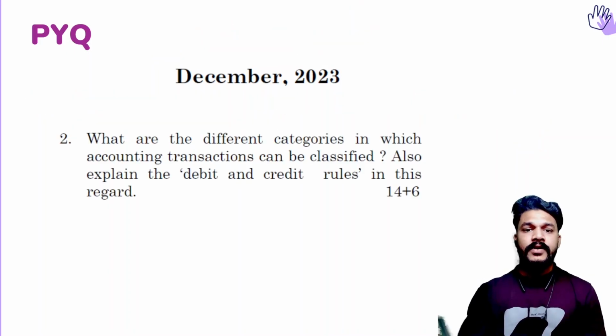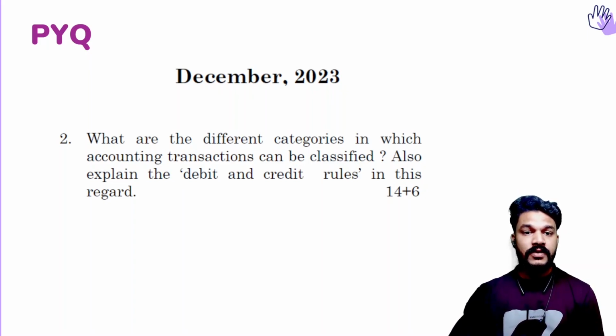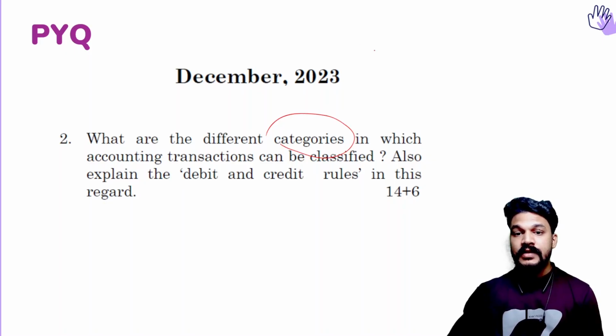Okay. And here we got one more question. It is December 2023. Oh, sorry. The previous question was 2022. I think there also I mentioned 2023. And the question is: what are the different categories in which accounting transactions can be classified? You know, the categories of accounts are real accounts, personal accounts, and nominal accounts. And this is a 14 mark question, so you have to explain those things, and you have to write examples for all those categories. And also explain the debit and credit rules.